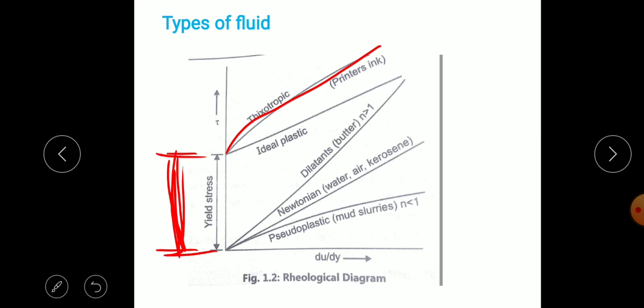So when we apply shear force greater than the yield stress, there is a non-linear relationship between the shear stress and deformation du by dy.